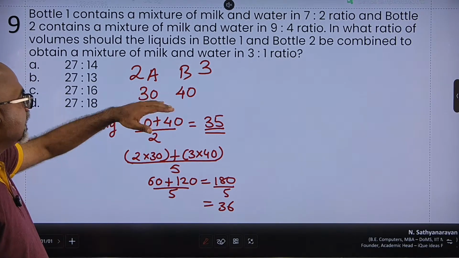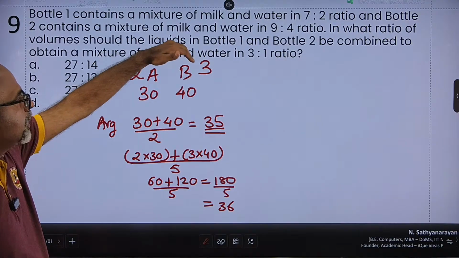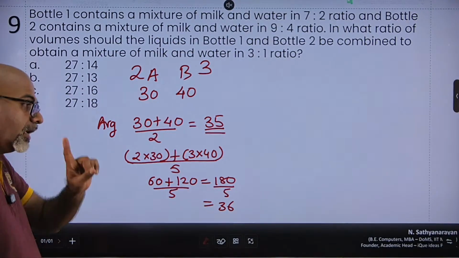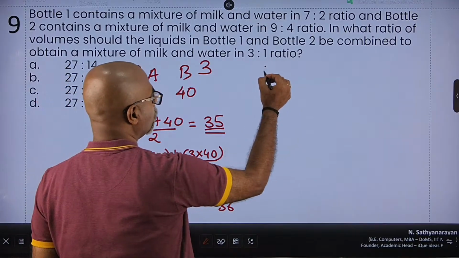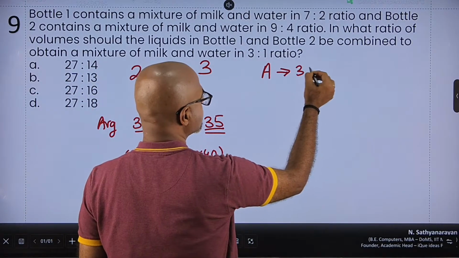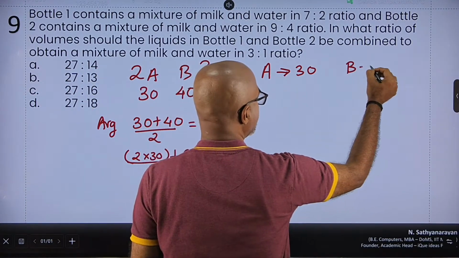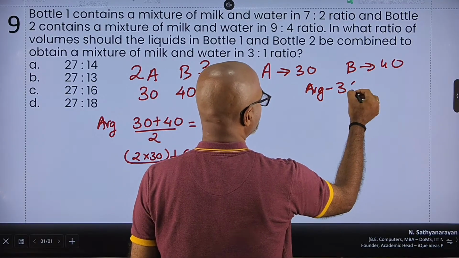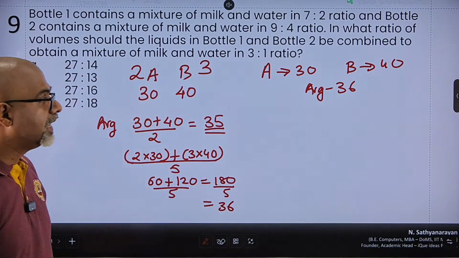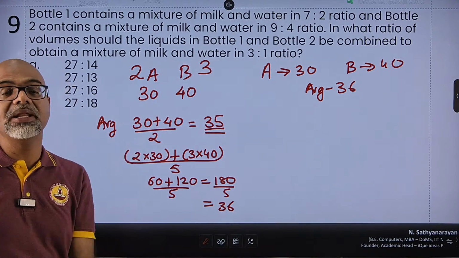If I'm given the individual quantities and the numbers, I can find the average. But allegation is the reverse engineering of this. If I know that A has 30, B has the value 40, and I know the average value is 36, then in what ratio have they been combined?